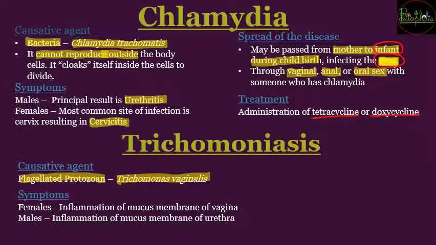Now the symptoms for this disease are different for male and female. In females there is inflammation in the mucous membrane of the vagina, while in males there is inflammation at the urethra. So that was about trichomoniasis.